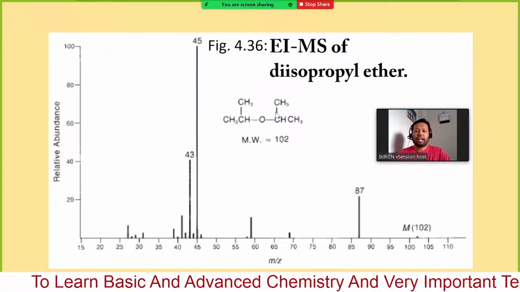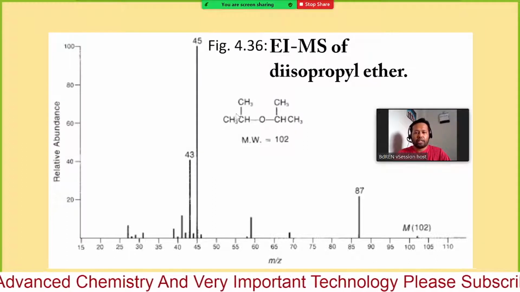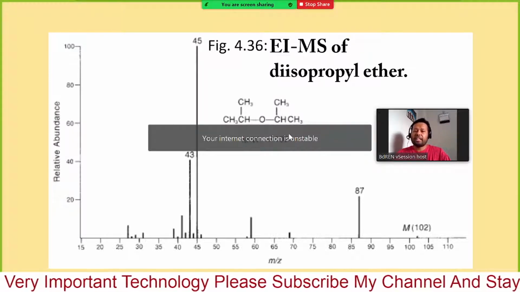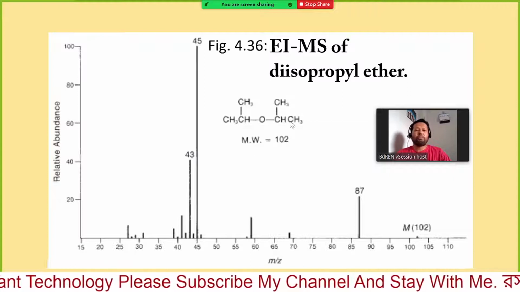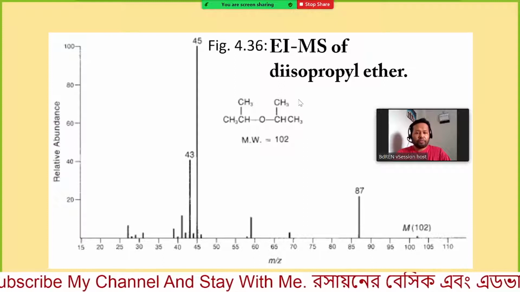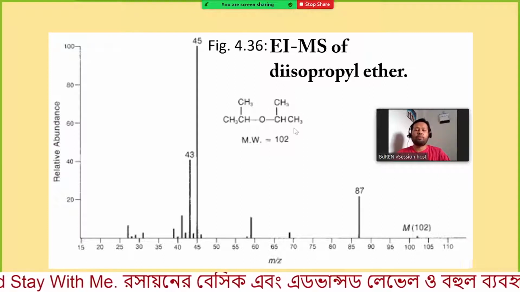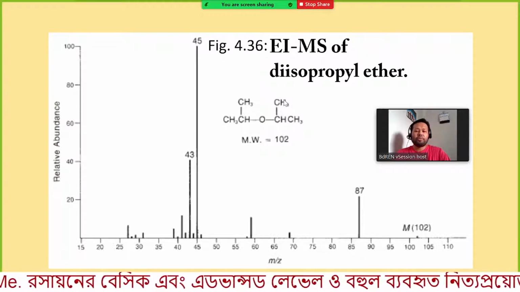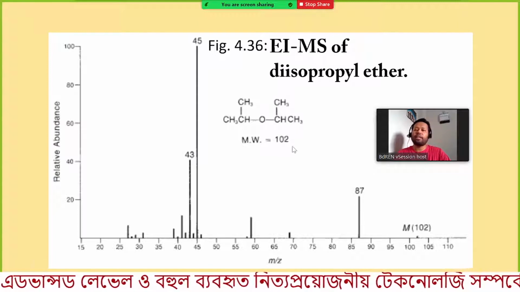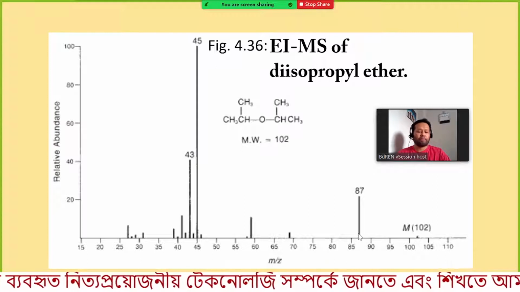Now what happens if there is alpha cleavage? That means either this one or this one, or this CH3 or this CH3. Any CH3 can be removed by cleavage of alpha. That means alpha position. So if a CH3 group or methyl radical is ejected from this molecule, in that case 15 mass will be reduced from 102. So we will get a signal corresponding to 87. So here you can find the signal corresponding to 87.